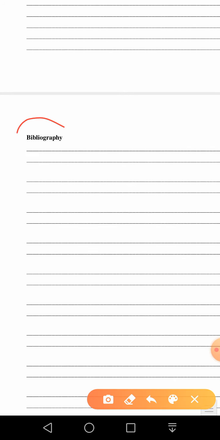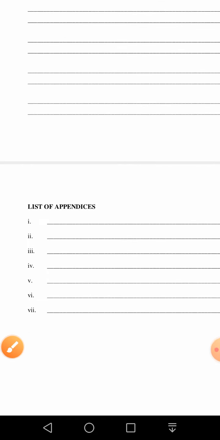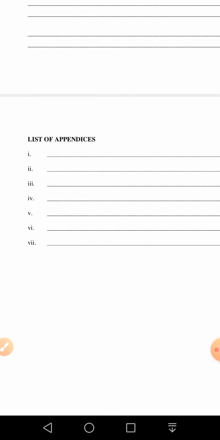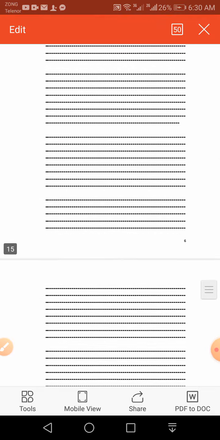And then the bibliography: the books or sites you have been visiting, the books you have read for your research project or studies you have been consulting. All this has to be mentioned in this section, and everything is technical, so there is a way to write. And the list of appendices. So this is your report, a blank template of a report.